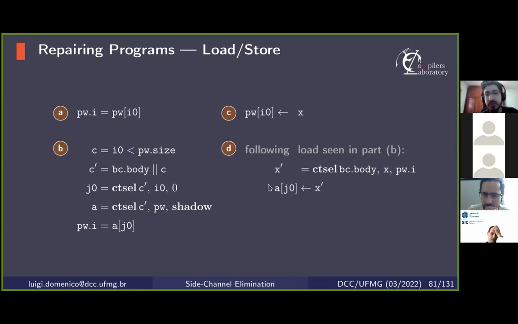And then we use the block condition to select between, in this case, x, the value that should be stored, or pw.i, the current value stored under that address. So if the block condition is true, which means that the store should be executed, it is executed, and the value is updated. Otherwise, the store is silent.